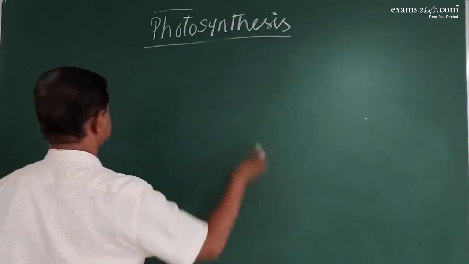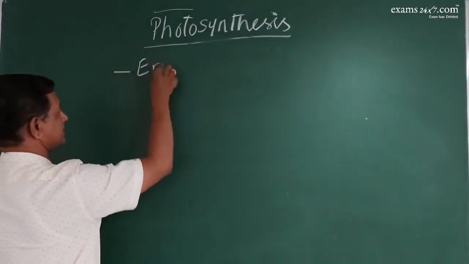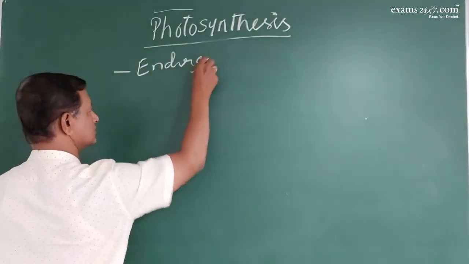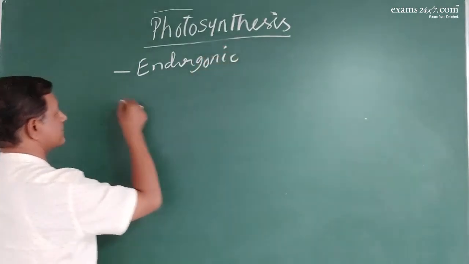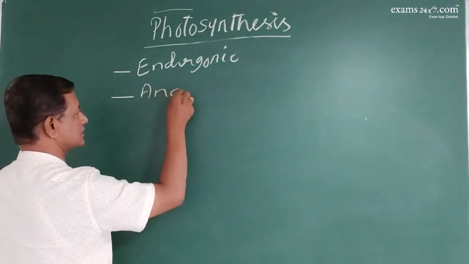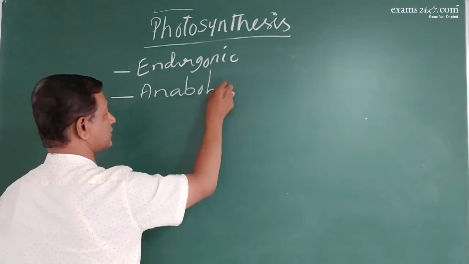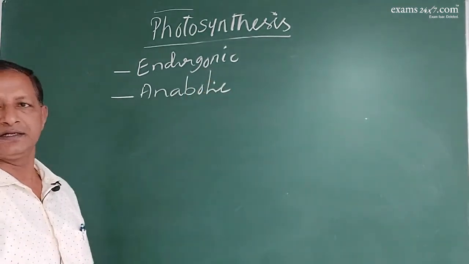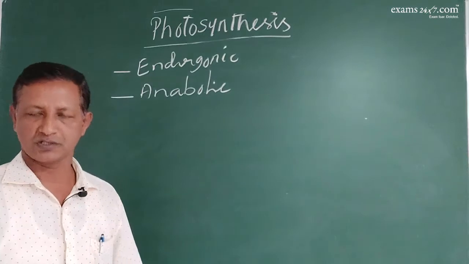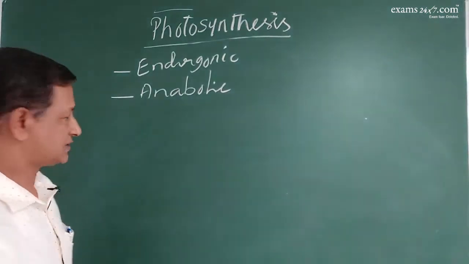So what is photosynthesis? It is an endergonic reaction. It is an anabolic process where the energy is produced and stored, correct?